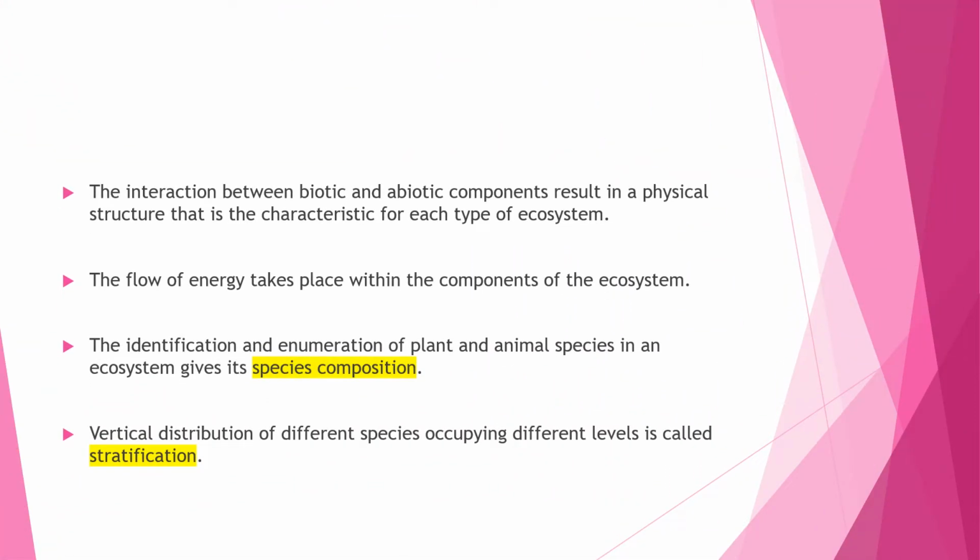The interaction between biotic and abiotic components results in a physical structure that is characteristic for each type of ecosystem. The flow of energy takes place within the components of the ecosystem. The identification and enumeration of plant and animal species in an ecosystem gives its species composition. Vertical distribution of different species occupying different levels is called stratification. For example, trees occupy the top vertical strata or layer of a forest, shrubs the second, and herbs and grasses occupy the bottom layers.